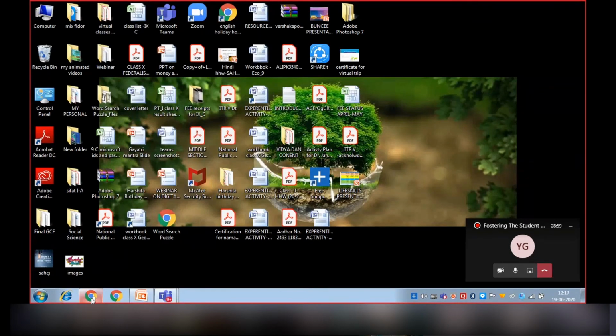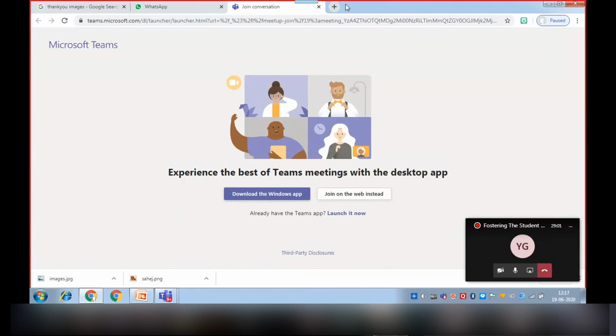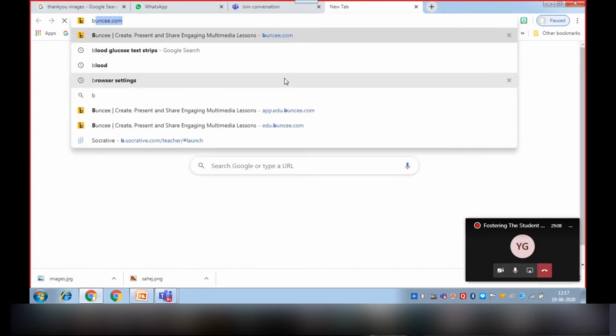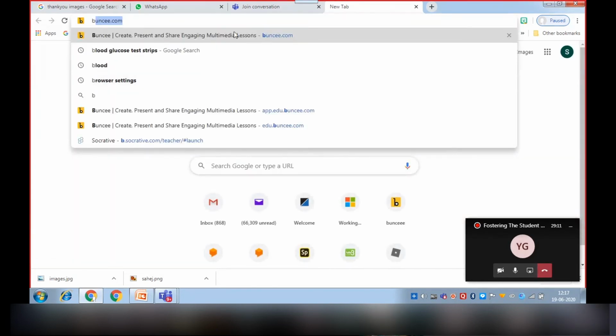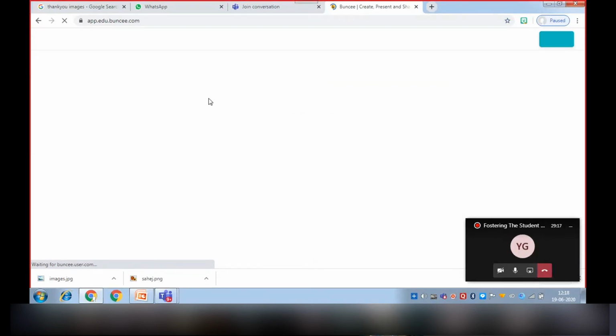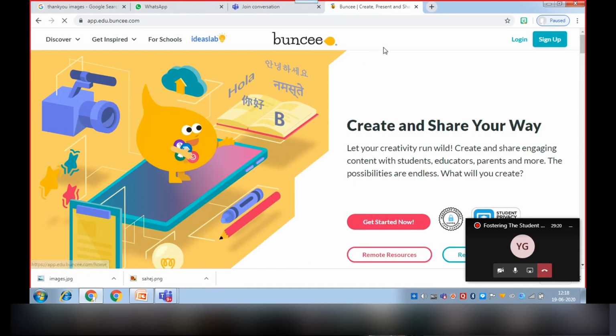So first we have to open our browser, and then we have to write buncee.com. So search. At the first page there will be two options, login or sign up. If we already have an existing ID, we will log in, or if we do not have one, we will sign up. I already have one, so we will log in.